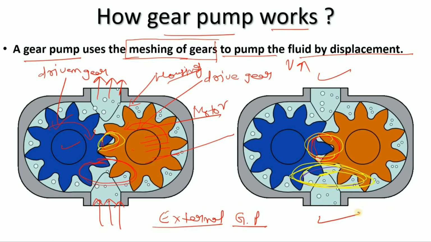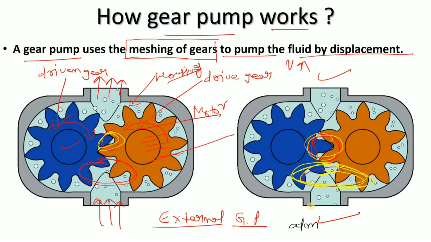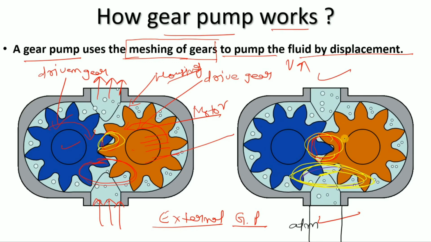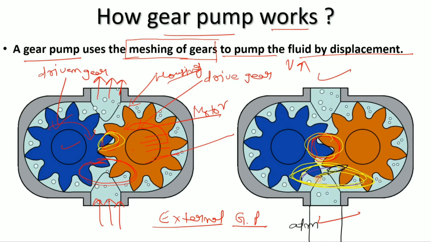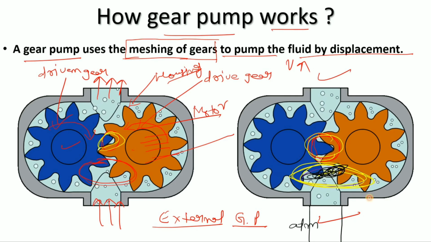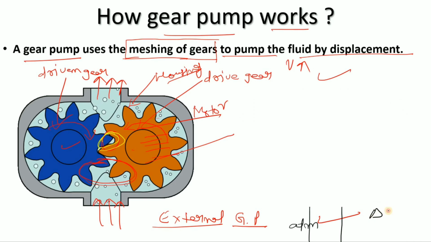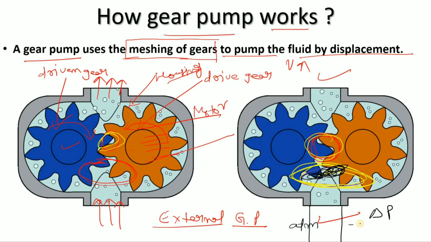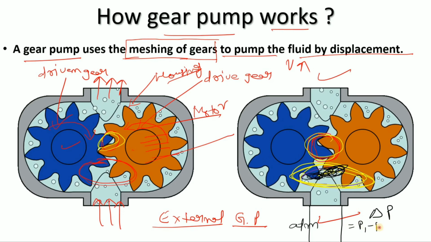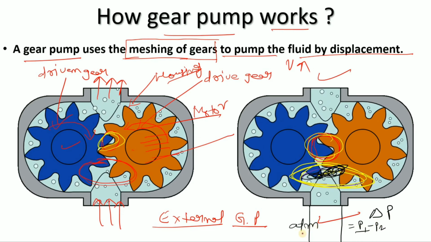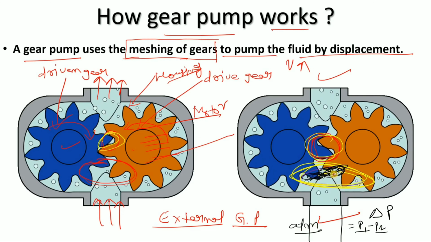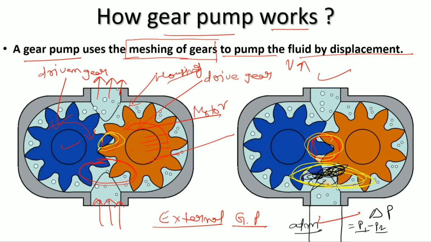What does it mean? Let's suppose this is my atmospheric pressure and the pipe is connected like that. At that point your volume expands and a cavity is created. What is the meaning of cavity? It means a delta P is created. What is delta P here? Let's suppose P1 minus P2, where P1 is atmospheric pressure and P2 is the pressure at the suction side. I am saying this is the suction side.